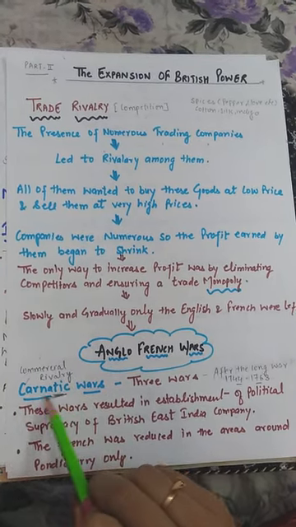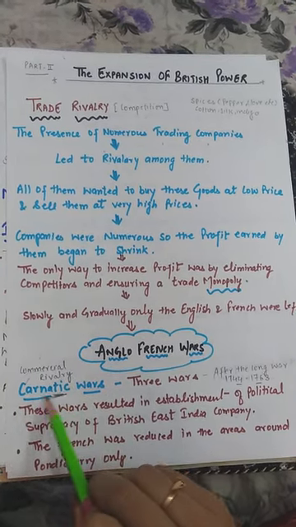The reason was commercial or trade rivalry. Three continuous wars were held, and the most important was the last, which lasted 20 years. These wars resulted in the establishment of the British East India Company's supremacy in India. The French were reduced to the area around Pondicherry only.